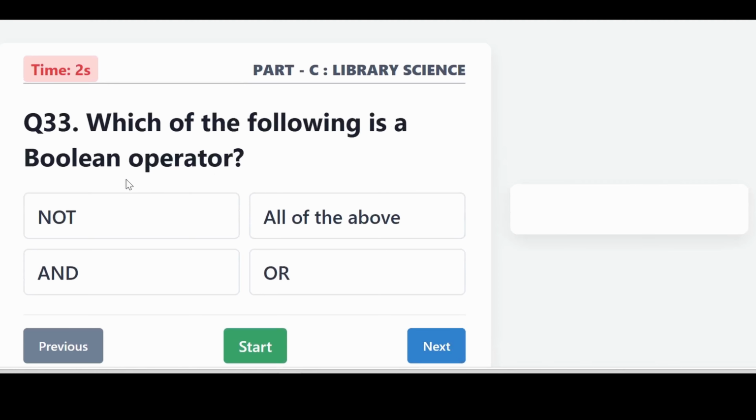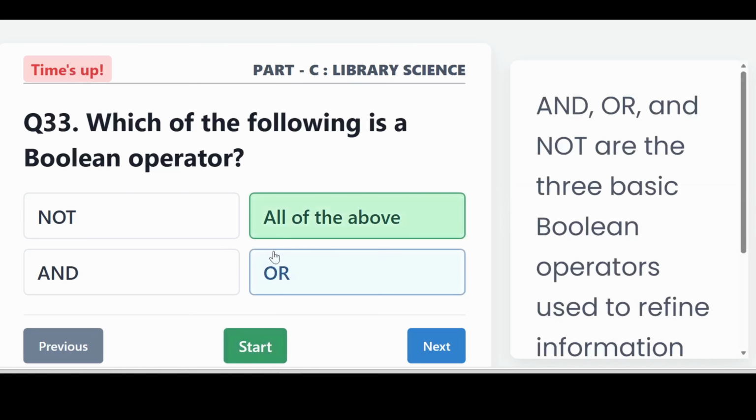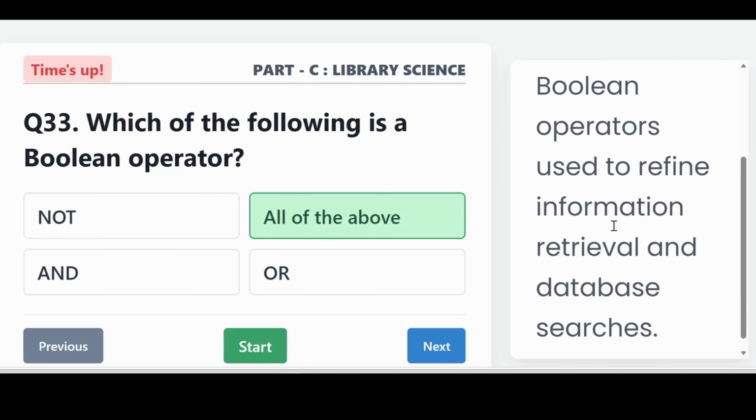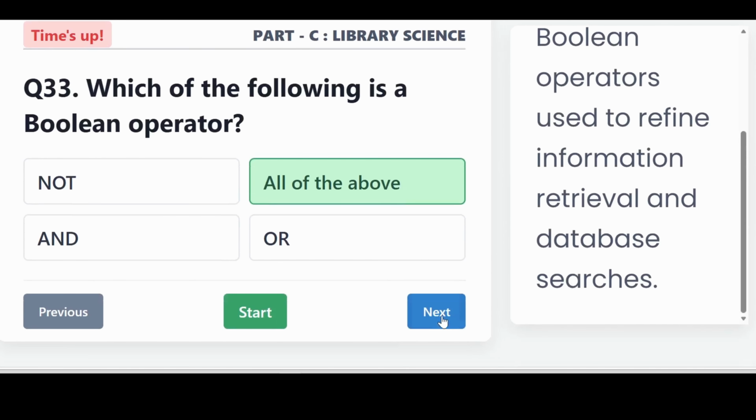Which of the following is a Boolean operator? It is all of the above, that is not, and, or. And, or, and not are the three basic Boolean operators used to refine information retrieval and database searches.